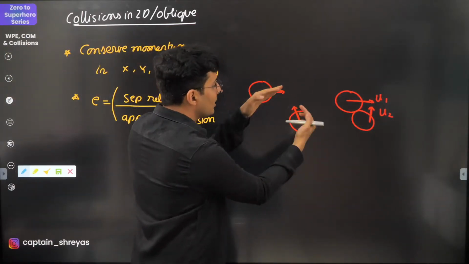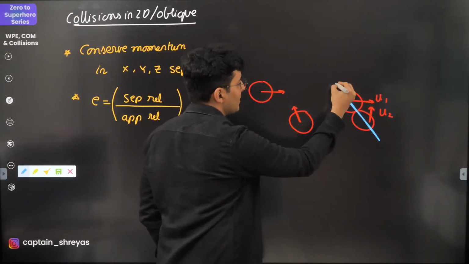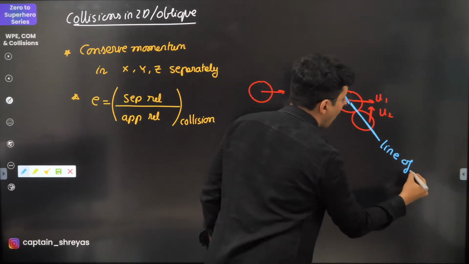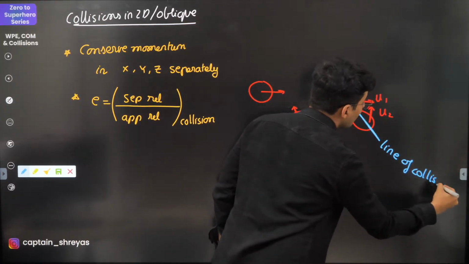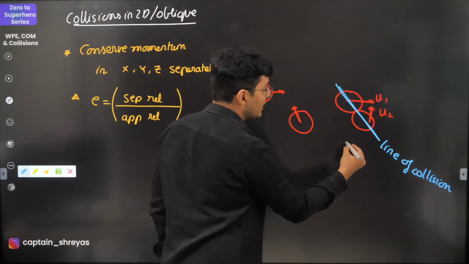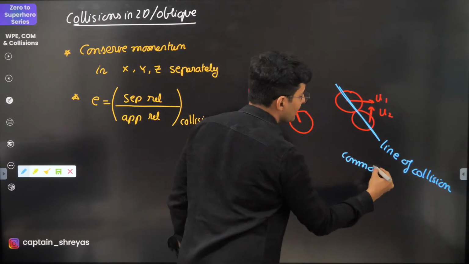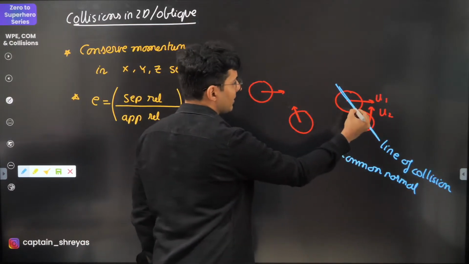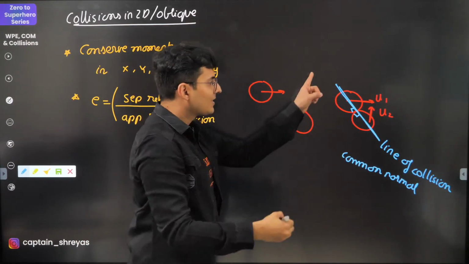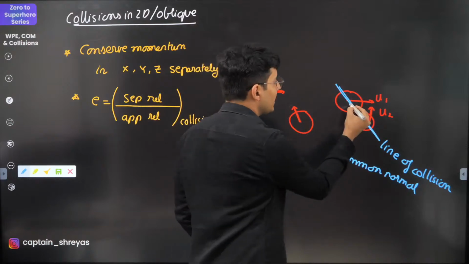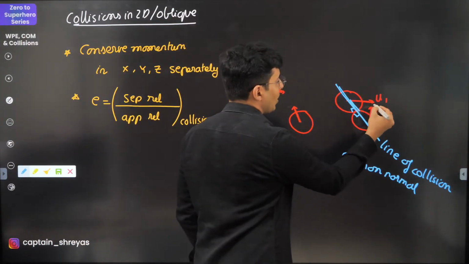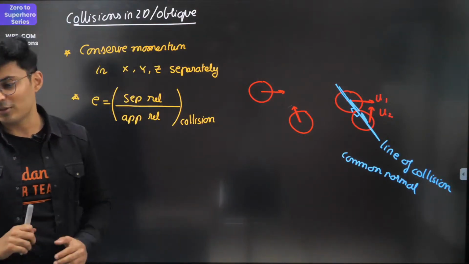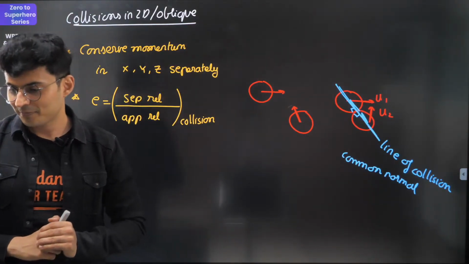So when they hit, you will see that their impulse will be along this line. So this is called the line of collision. And how do you know the line of collision? It is nothing but the common normal. You can see this is the common normal. So that is the line of collision. So only take the components of both the velocities along it. Keep this in mind.